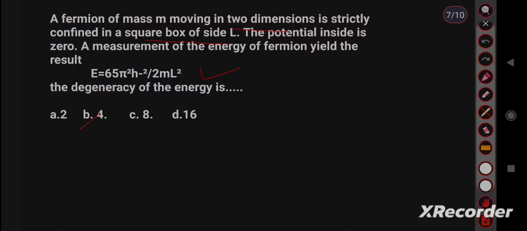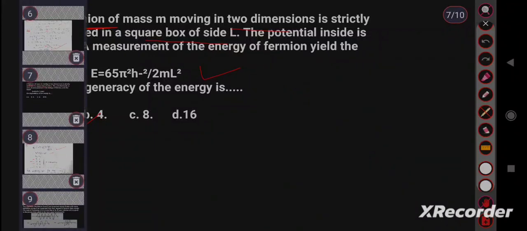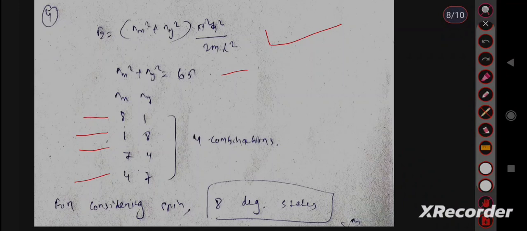because here a fermion is given. In a fermion there is a spin part also included. A fermion is a spin half particle, so we have to include the role of spin also here. So for considering spin, the degeneracy becomes double. So 2 into 4, 8 degenerate states. So 8 is the correct answer.